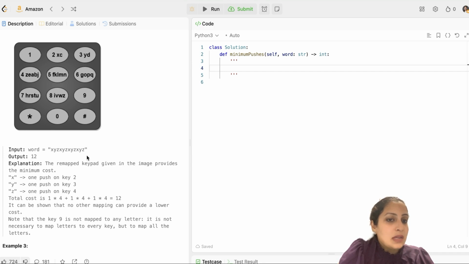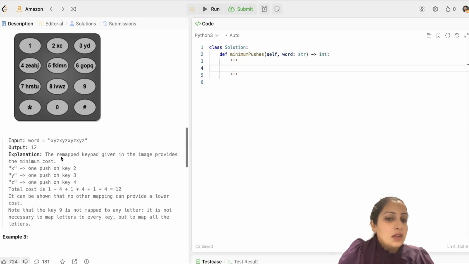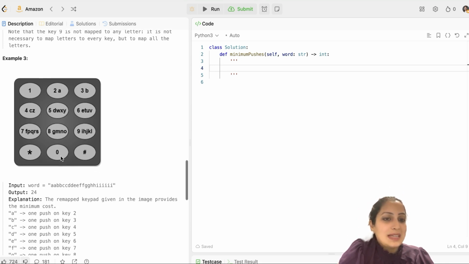Y has occurred 4 times here, and Z has occurred 4 times here. Hence, you are pressing these 3 keys 4 times each, and hence your output is 12. So I hope the example is clear to you. Let's look at example 3.